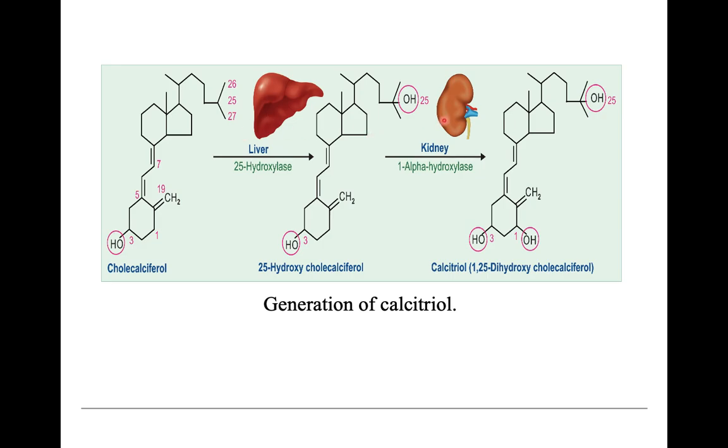After that it is transported to the kidney, and in the kidney there will be addition of another OH group at the first carbon. This form is known as 1,25-dihydroxycholecalciferol, also known as calcitriol, because it has three OH groups: one at the third position, one at the first, and one at the 25th position. This is the active form, calcitriol, which is responsible for the various biochemical actions of vitamin D.